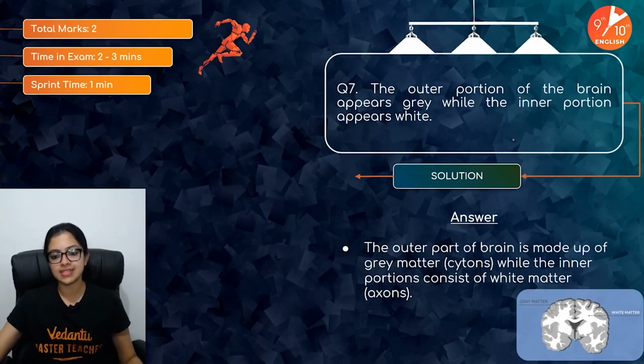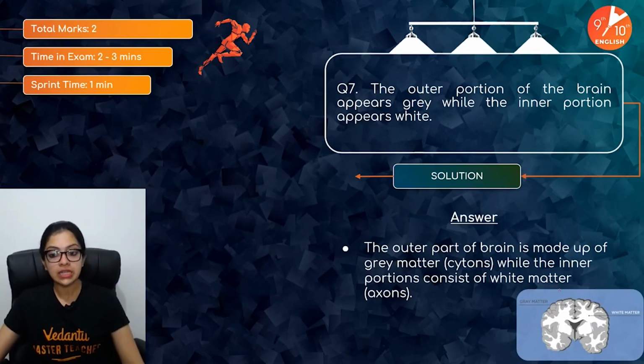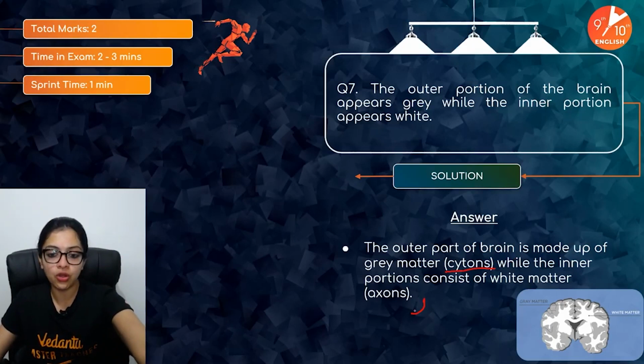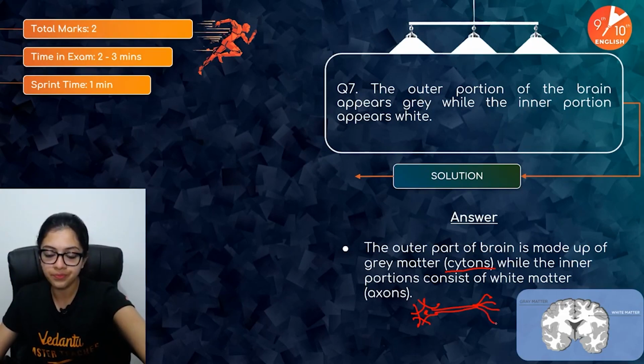Yes, look at that. The outer part is made up of gray matter because the cytons of the neurons are concentrated over there. These are the cytons and these are the axons, right? This is the cyton and this is the axon.